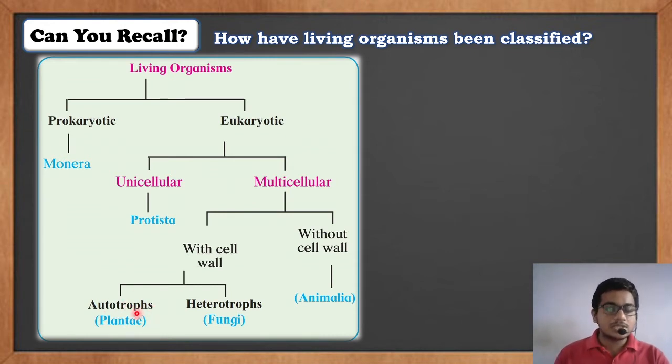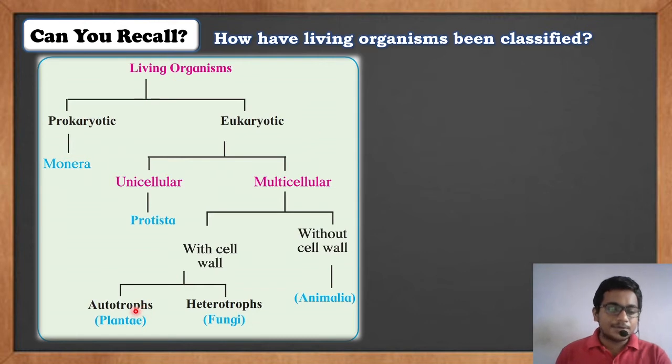Autotrophs having cell walls are classified under kingdom Plantae, and those organisms which are dependent upon autotrophs for their food, meaning those who are not independent in terms of food, have the heterotroph mode of nutrition and are classified under kingdom Fungi. So in total, how many kingdoms did we learn? We learned five kingdoms: Monera, Protista, Animalia, Plantae and Fungi.